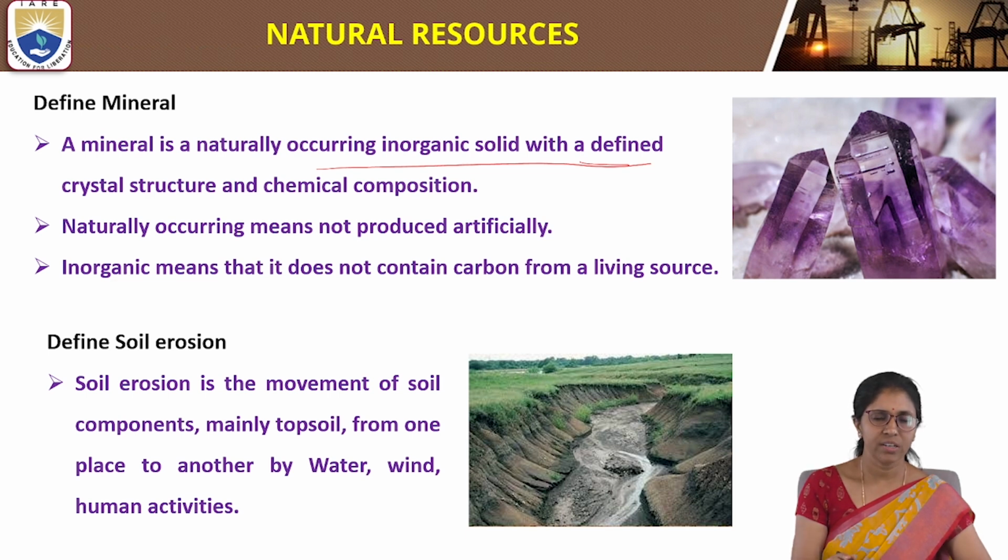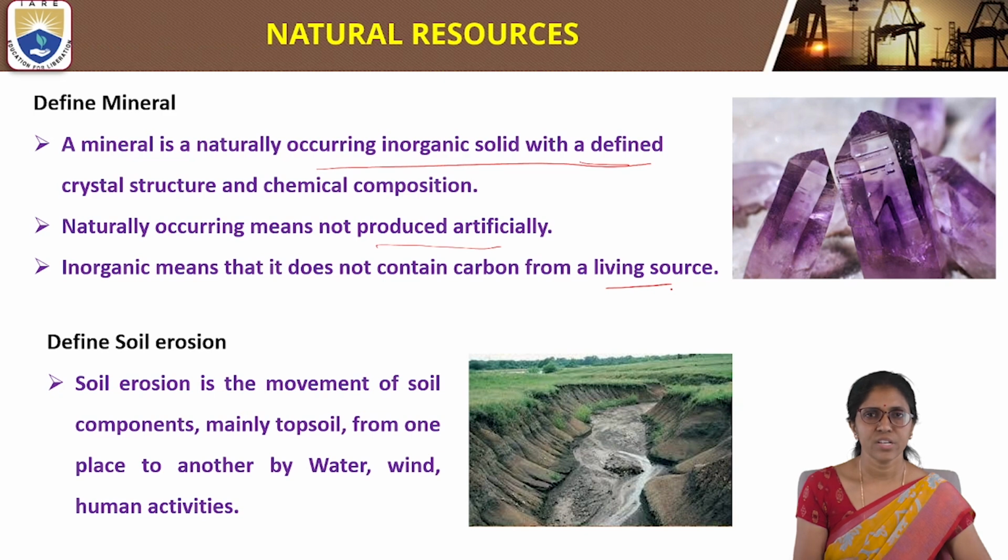Naturally occurring means it is not produced artificially; we cannot produce minerals artificially. Inorganic means not organic; organic compounds are carbon-containing compounds from a living source.